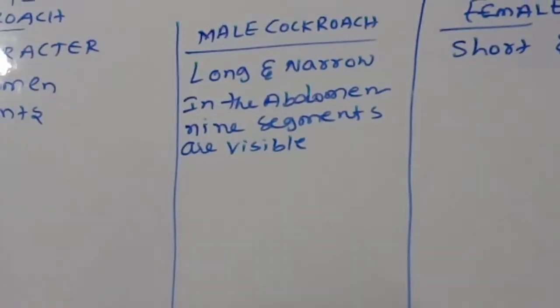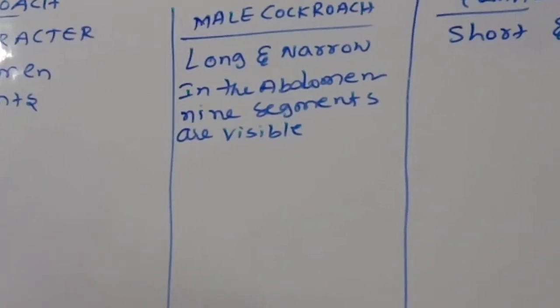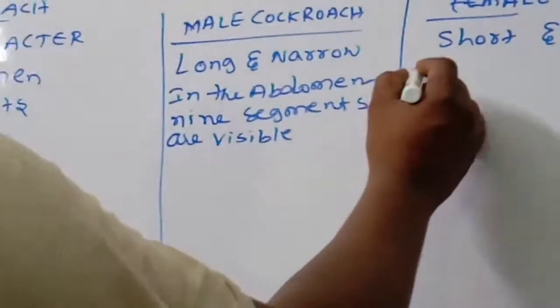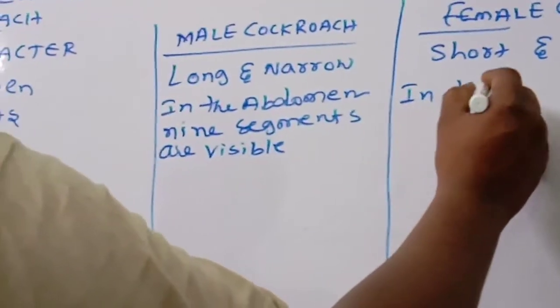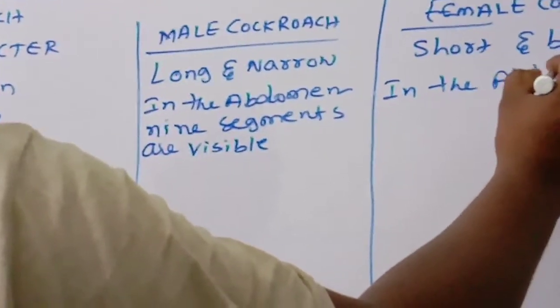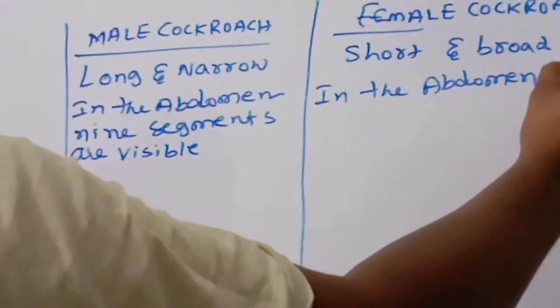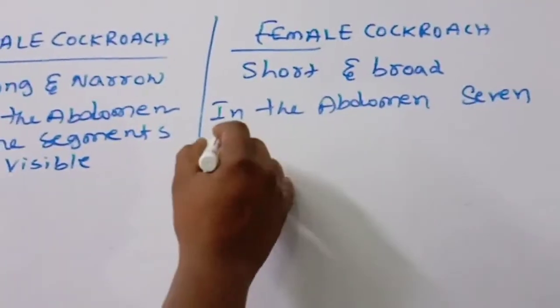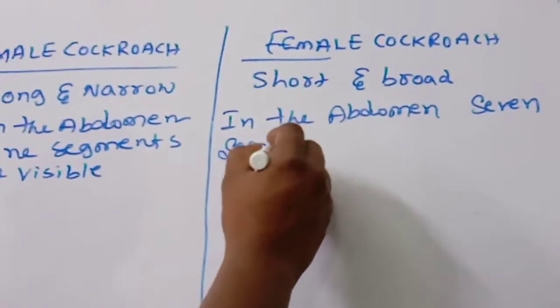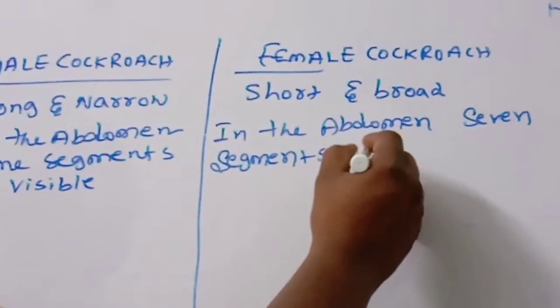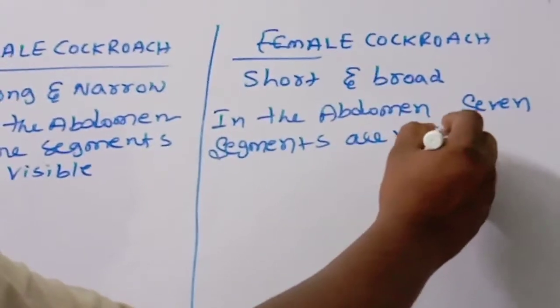In the female abdomen, 7 segments are visible.